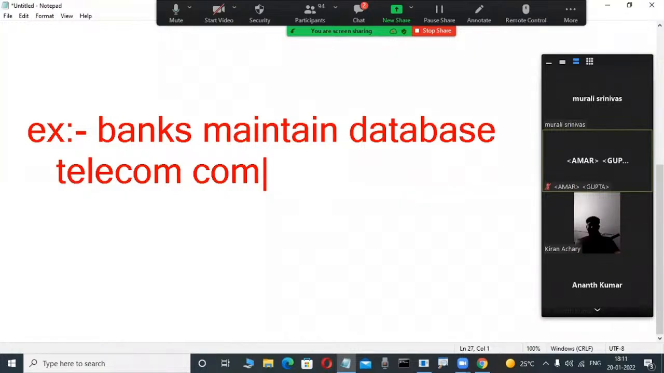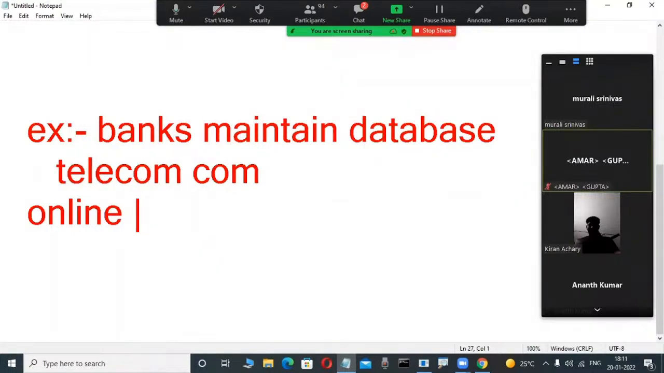Suppose so many people nowadays are purchasing items through online portals like Flipkart and Amazon. Those shopping portals also maintain databases. Because when you purchase an item, how is the order number generated? There is a database application, and it works through the auto increment concept.